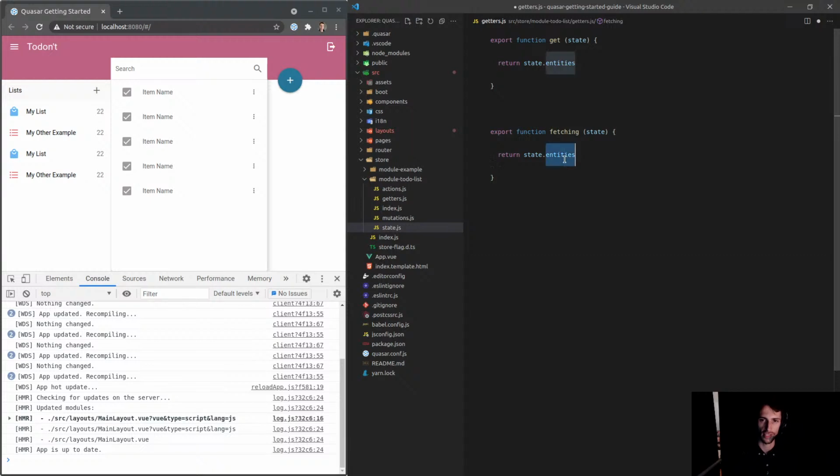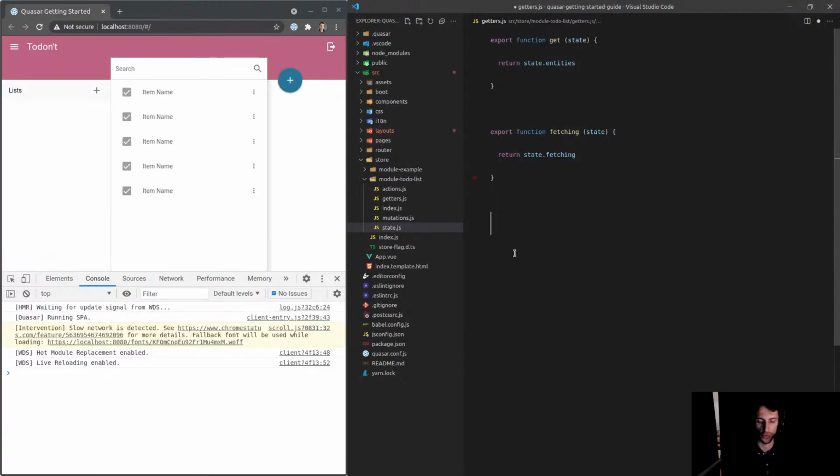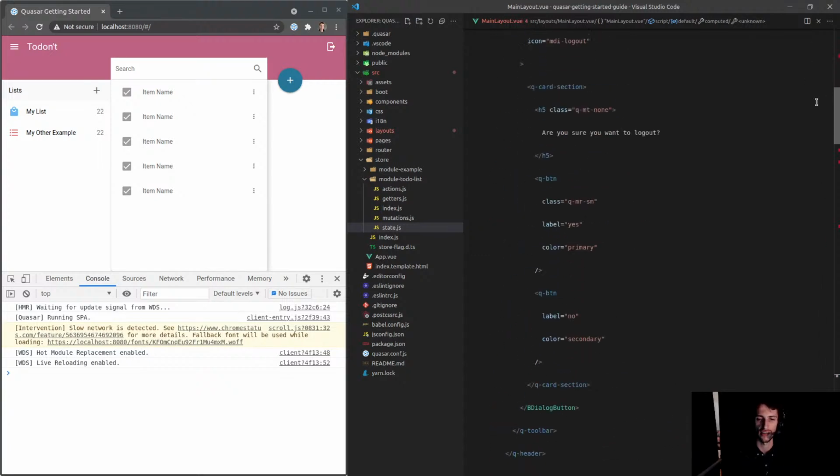State.entities.fetching. And then we also want to be able to check whether we're creating or not. So how about we say here creating, and then we can check whether or not we've got creating on the state. So there we go. Fetching to-do lists is all I'm going to need there, and we just want to show a spinner if it is in a fetching state.